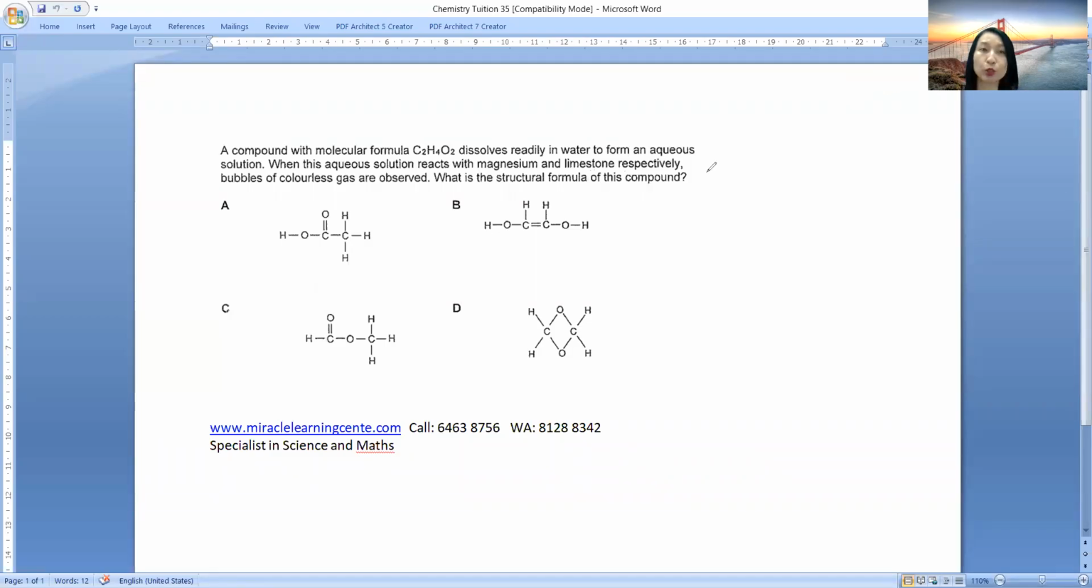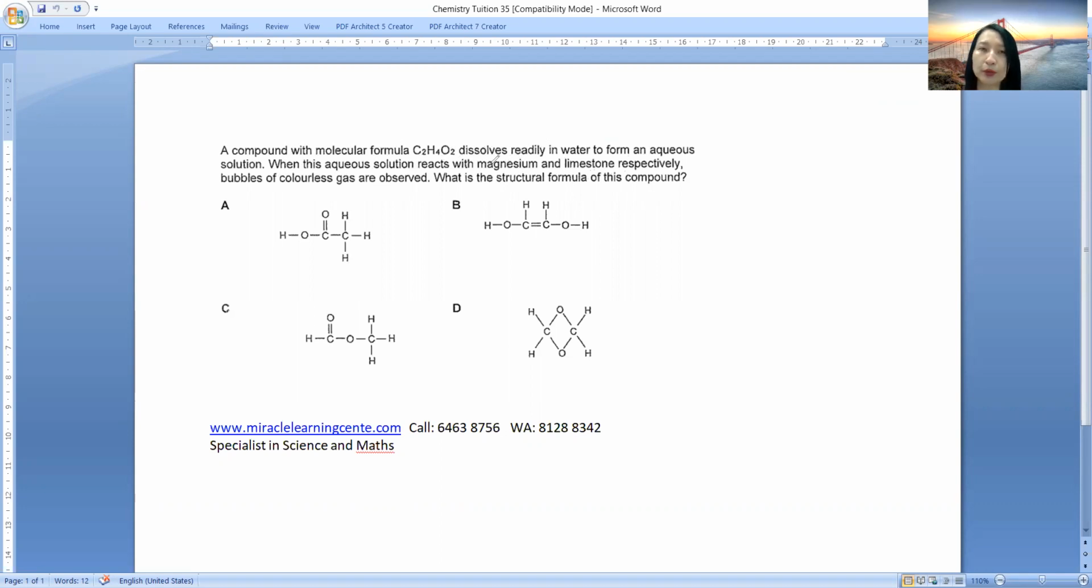Let us look at this chemistry question. A compound with molecular formula C2H4O2 dissolves readily in water to form an aqueous solution. When this aqueous solution reacts with magnesium and limestone respectively, bubbles of colorless gases are produced. What is the structural formula of this compound?